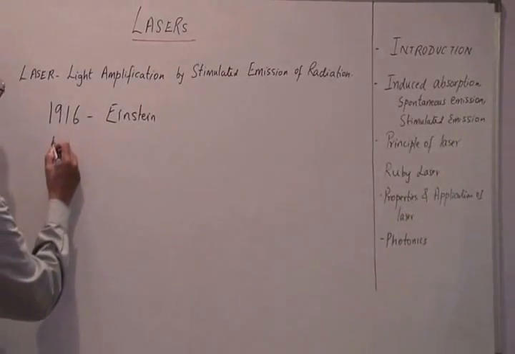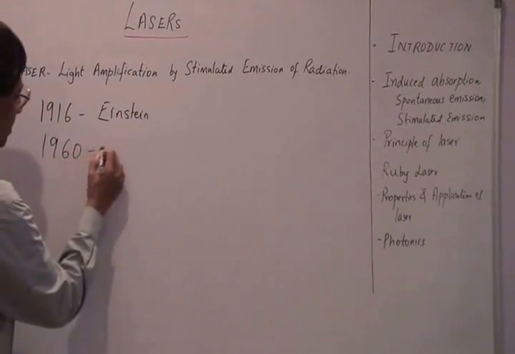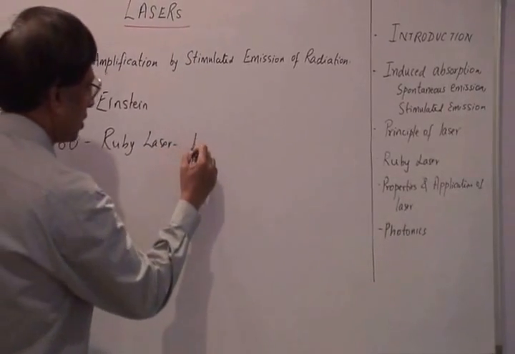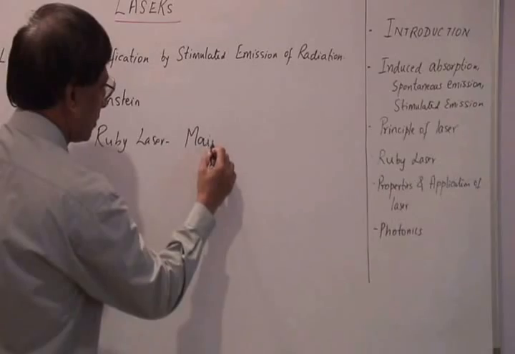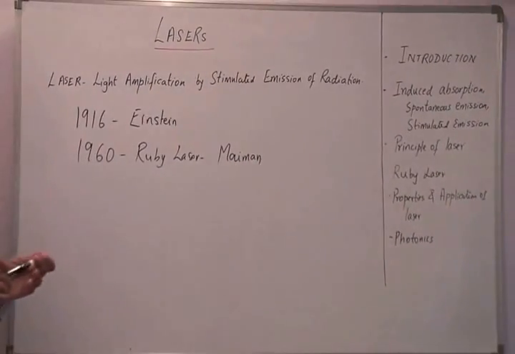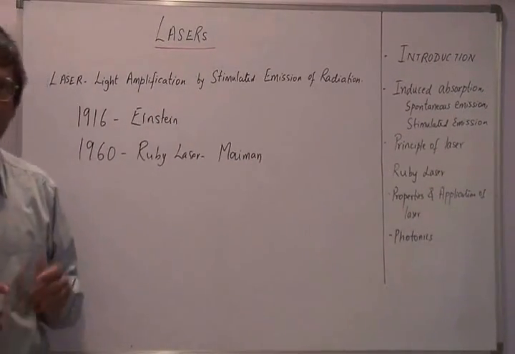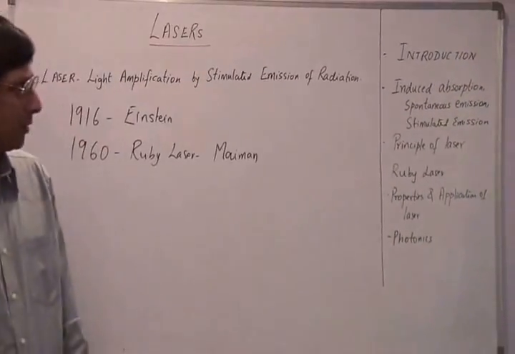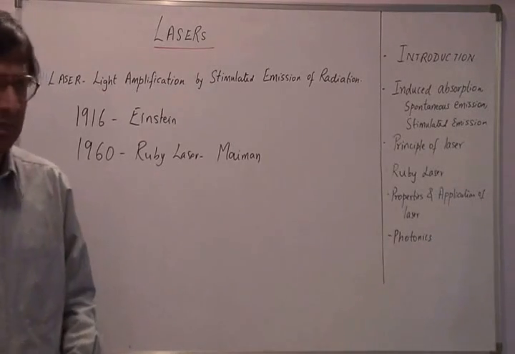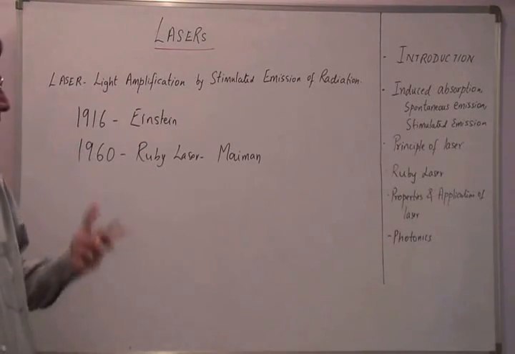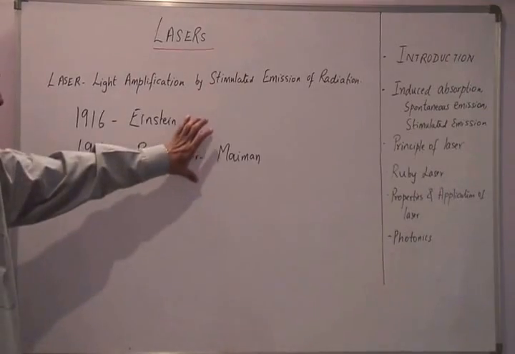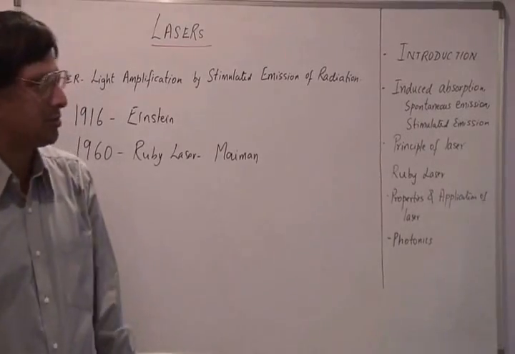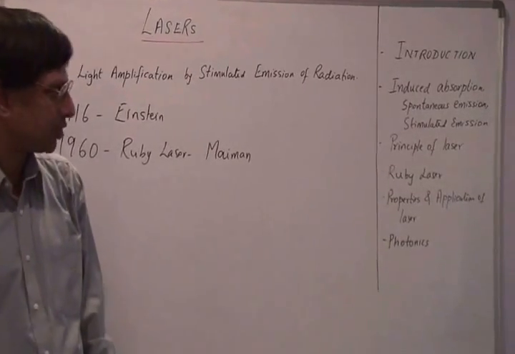The first ruby laser was constructed by a scientist known as Theodor Maiman, and that was in the year 1960. Ever since then, there have been huge developments in the field of laser and laser technology. Now, after having got a brief introduction to this topic, let us move on to what are known as induced absorption, spontaneous emission and stimulated emission.